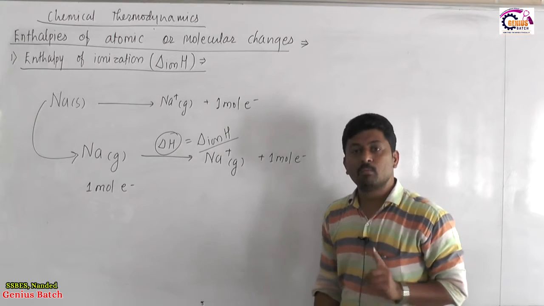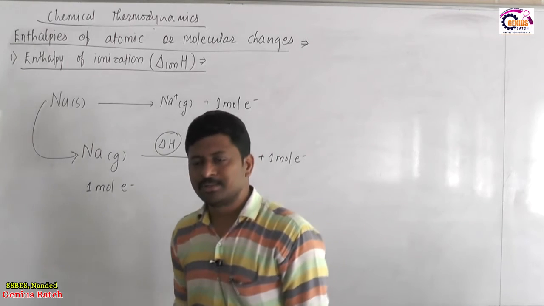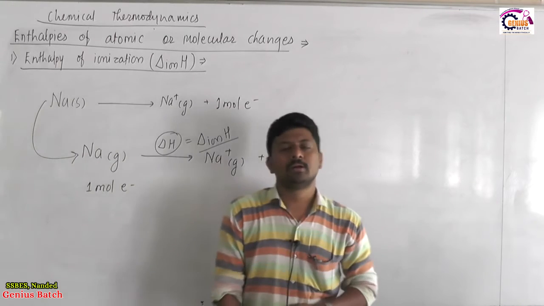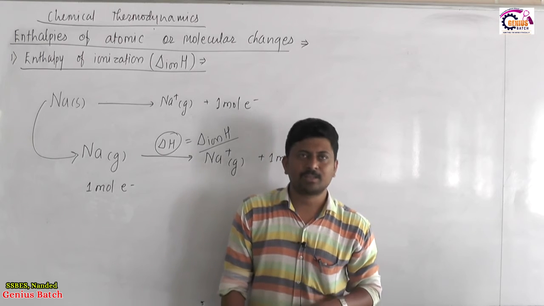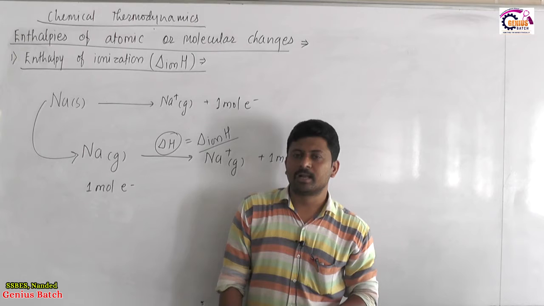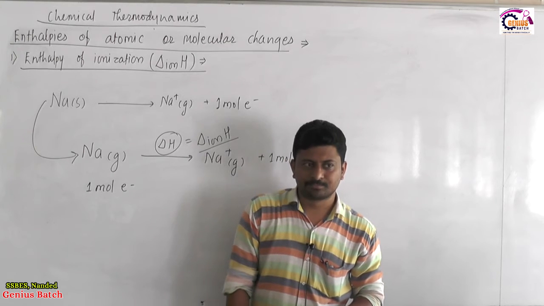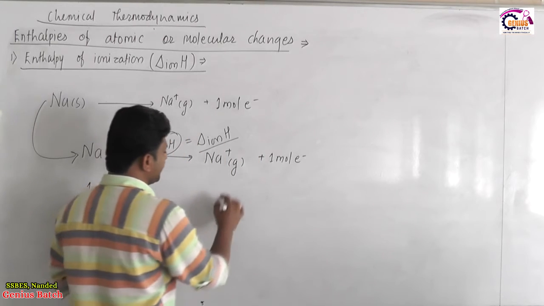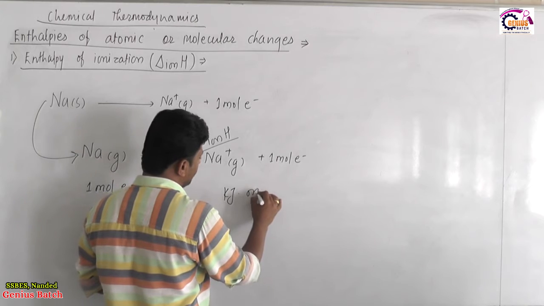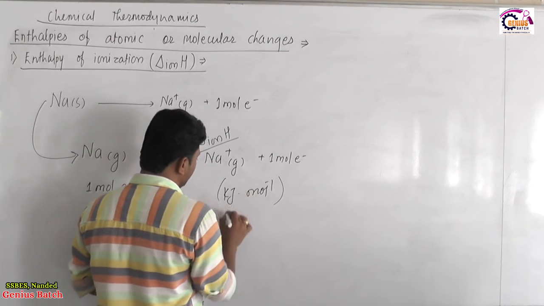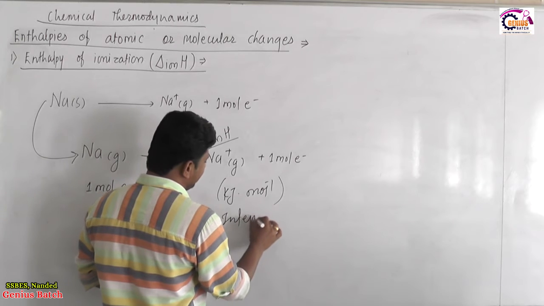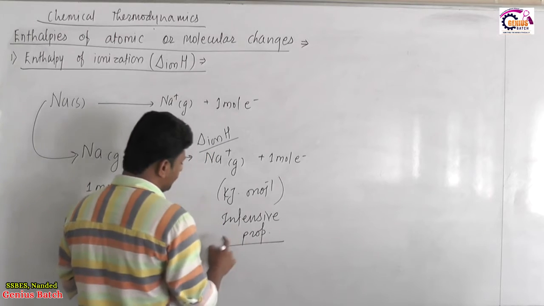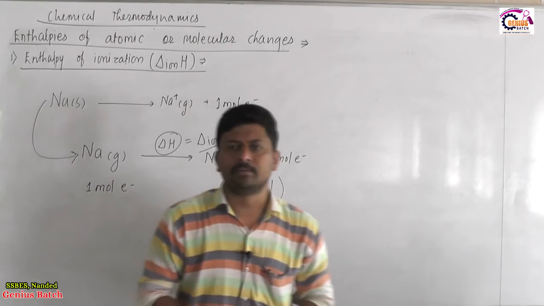When we remove 1 mole of electron from isolated gaseous atom of a certain element to convert it into gaseous cations, that corresponding enthalpy change is called enthalpy of ionization. Now, because it is measured for 1 mole, this will also be expressed in kilojoule per mole, and when we express it per mole, this also becomes an intensive property. Independent of the amount, a characteristic property of an element we can say.